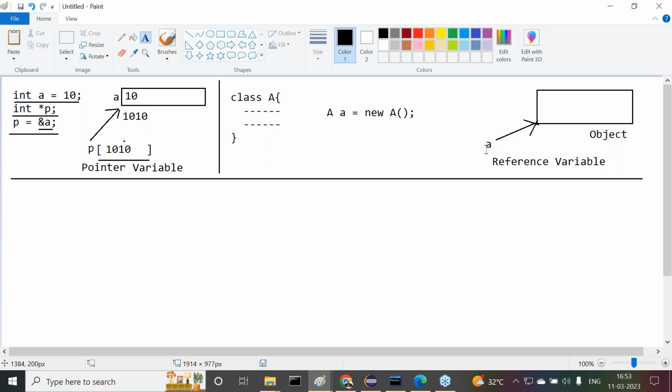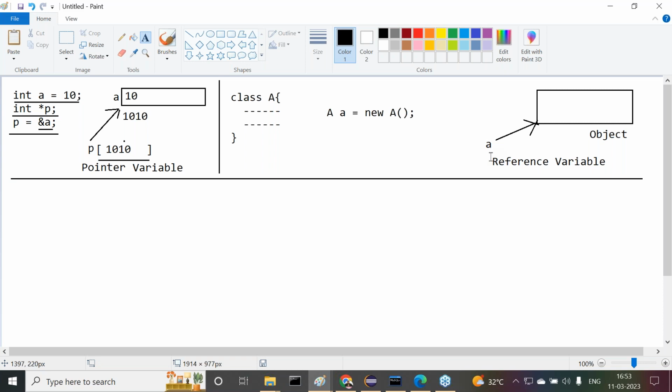Another question. In C and C++, a variable is referring to a block of memory, so it's a pointer variable. But in the case of Java, the same concept is available. A variable is referring to a block of memory when we create an object. So how can we say it's a reference variable? Why don't we say it's a pointer variable? And how can you say pointers do not exist in Java? All of you are getting my question, guys, what I'm telling you.